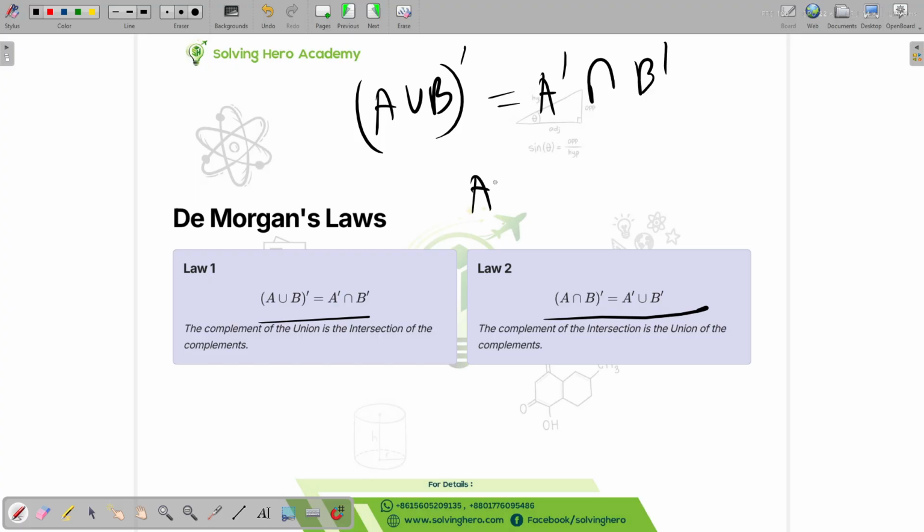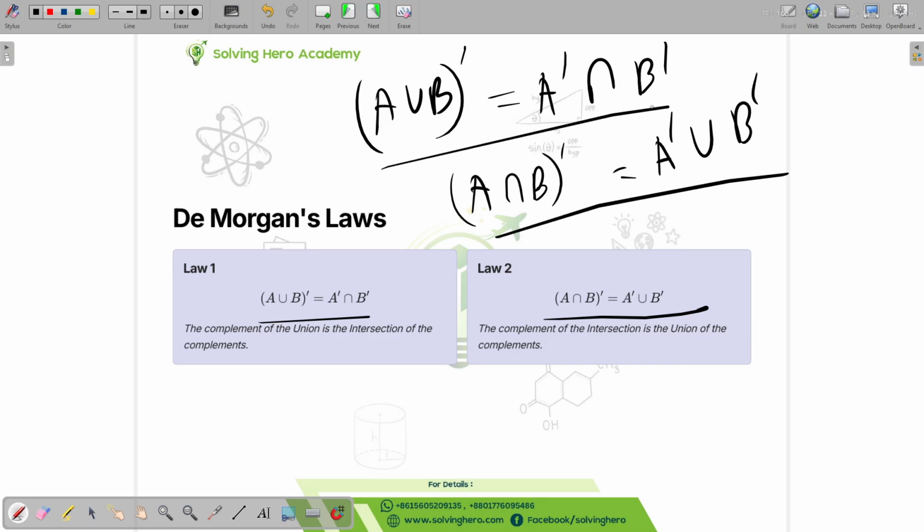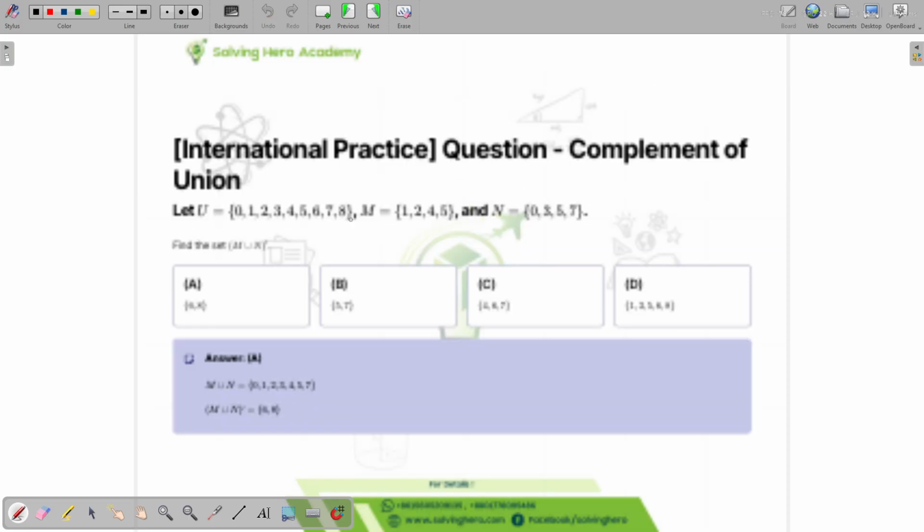The complement of A intersect B will be equal to A complement union B complement. So these are the formulas of De Morgan's. These are really effective in exams. There might be questions from it.